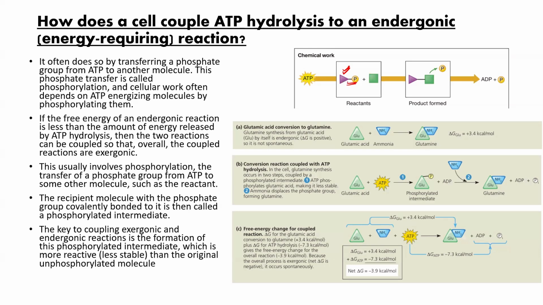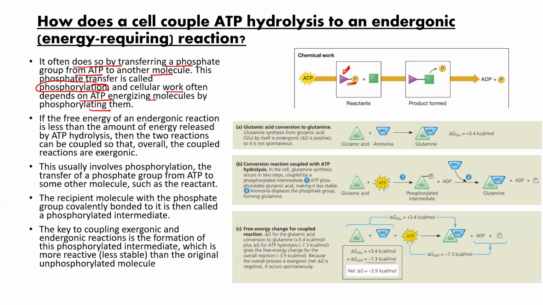Okay, they will provide the phosphate group to the reactant. So the cell will do this by transferring a phosphate group from ATP to another molecule. We say we are doing the phosphorylation of that molecule. And cell work often depends on ATP energizing molecules by phosphorylating them.